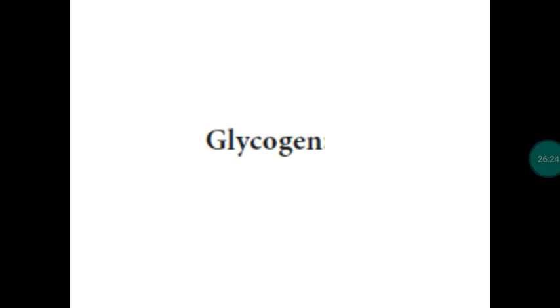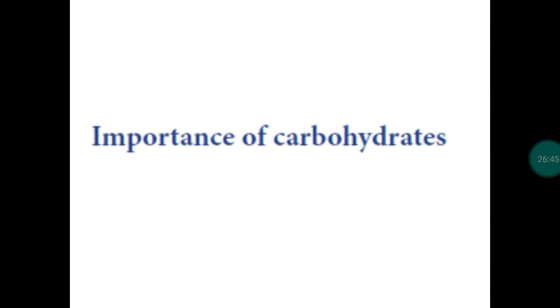This is the important difference between amylopectin and glycogen. In our human body, we have glycogen. Excess glucose will be stored in the human body in the form of glycogen. So with this, we complete polysaccharides.